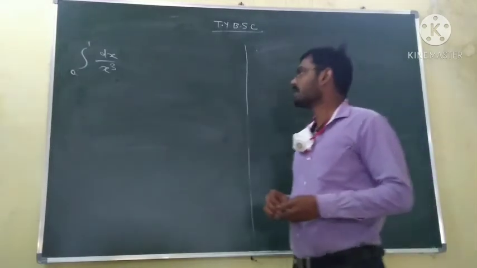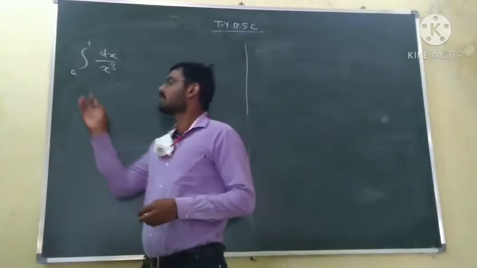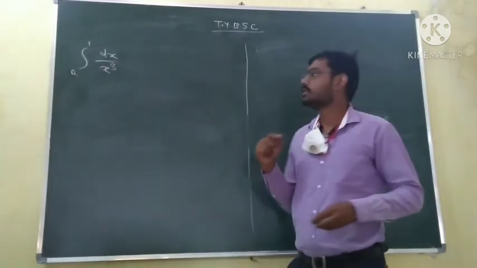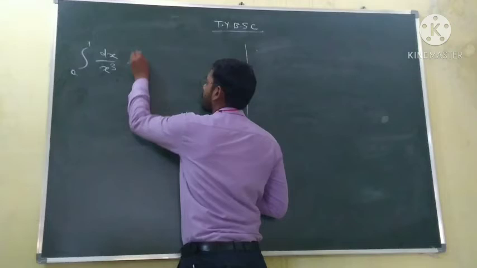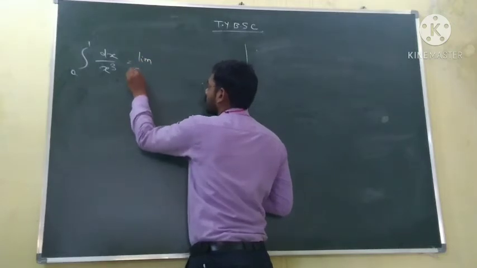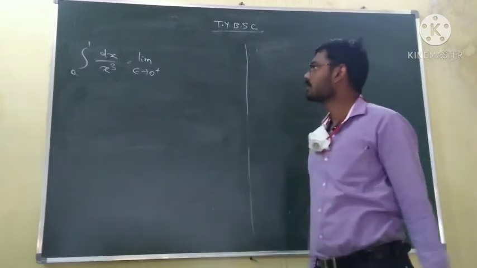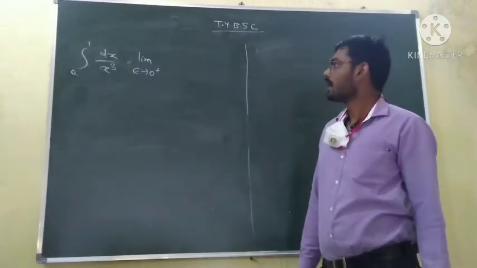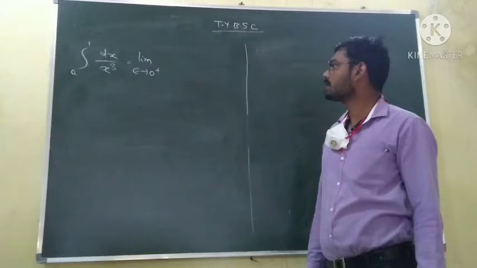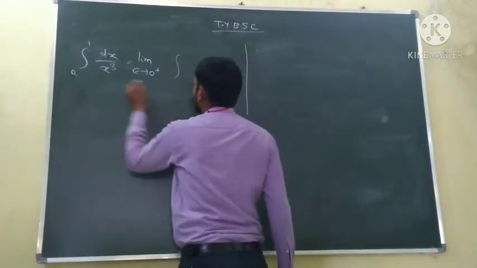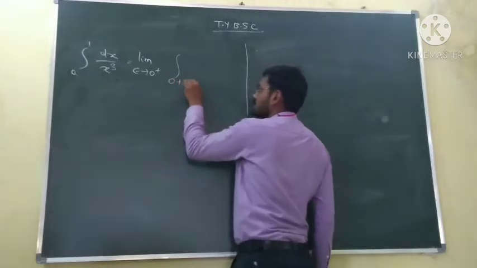So we have seen the definition. To check whether this improper integral is convergent or not, we know this integration is equal to limit epsilon tends to 0 plus of, now instead of 0 we write 0 plus epsilon.